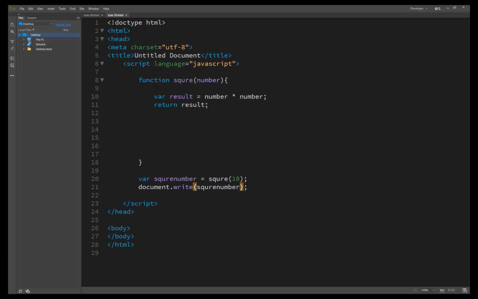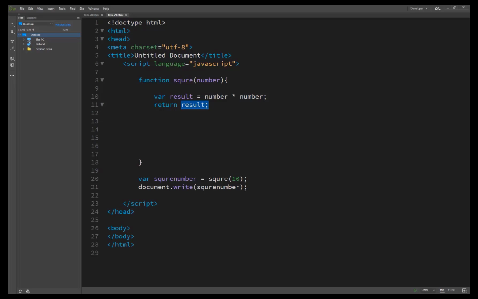The result is the same, but it's returning a value by using the return method. Here we have created another variable, and in the variable we are calling a function, and the result returns the value to square. If we pass 10, then 10 multiplied by 10 gives the result 100. So it automatically returns the result.